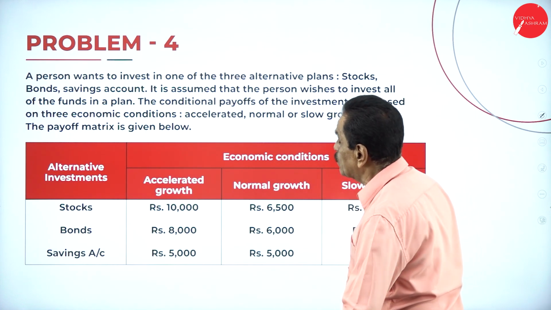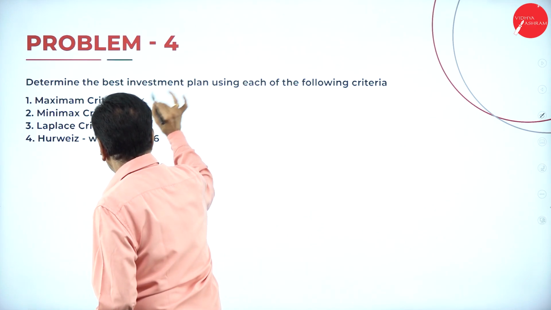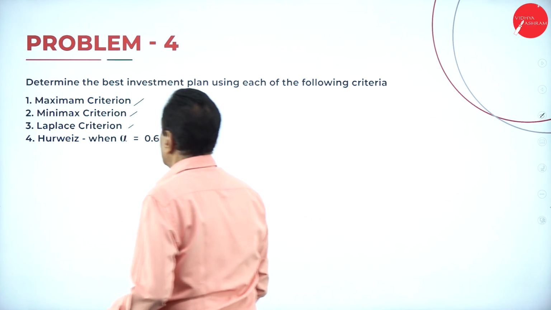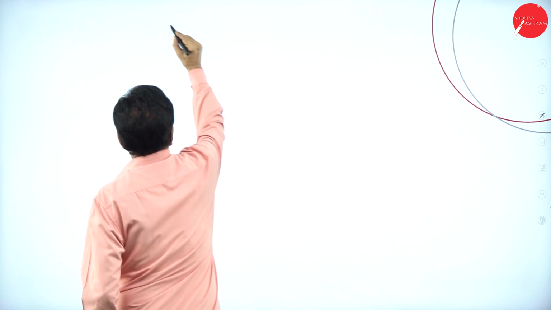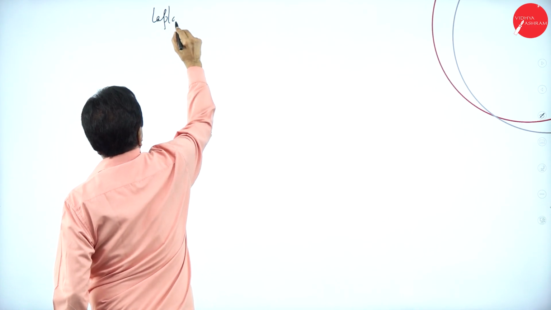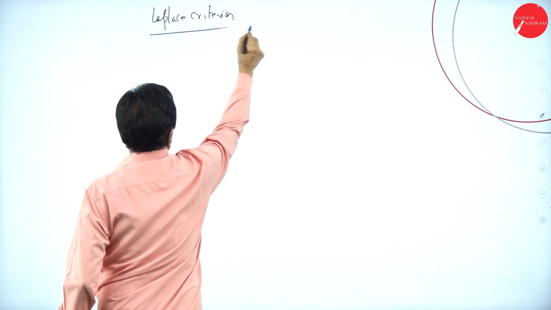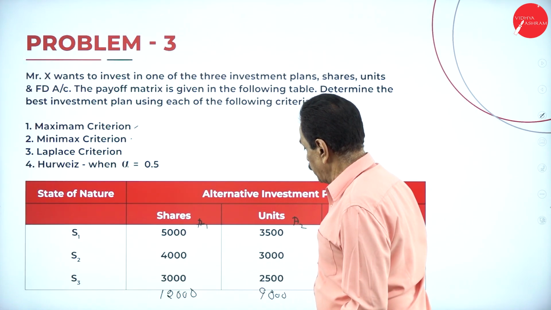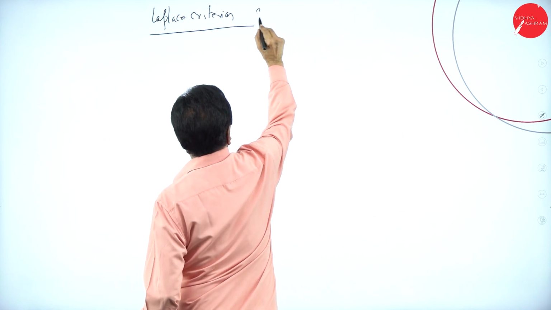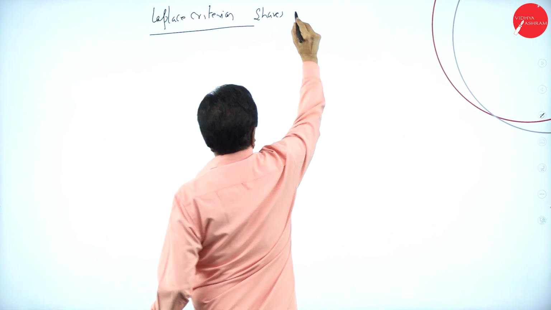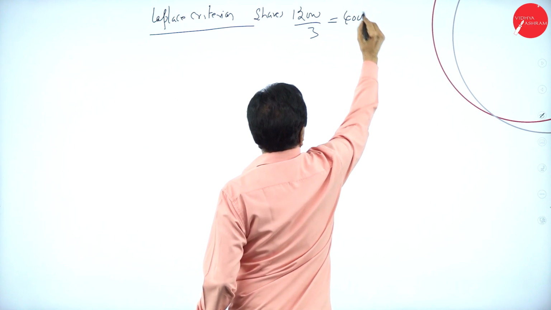So these are all the things you have to do. First, working note. So here, maximin criteria, minimax, Laplace, and so on. In the last problem, the Laplace criterion. The first problem, which is the highest one, 12,000, the number of shares is 12. This is shares, 12,000 divided by 3, 4,000.